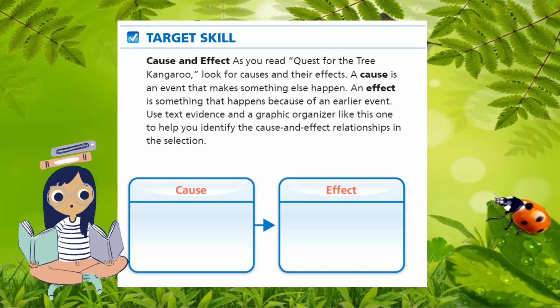We can also pinpoint transitional words, or words that show cause-effect relationships, such as as a result, because, due to, since, consequently, because of, and all of these other words and phrases. So we will be discussing this more as we proceed to our reading text.